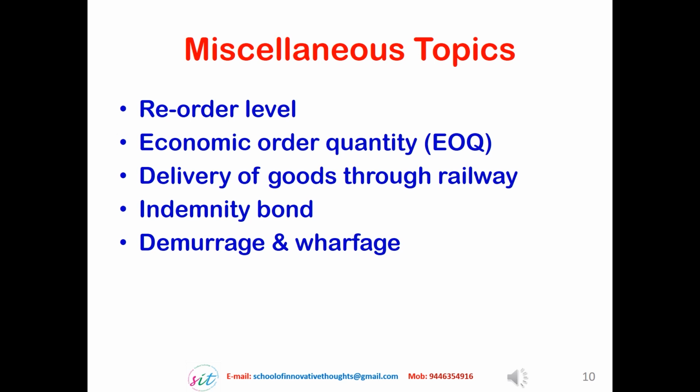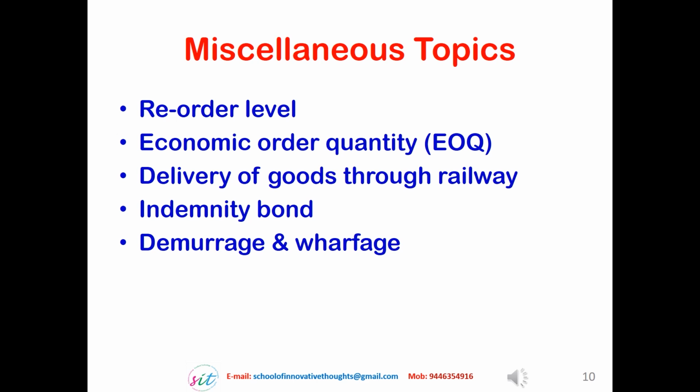An indemnity bond is not only given for taking items from a goods parcel service or a lorry parcel service. It is also used in many other cases where the responsibility rests with the person who is executing the bond. So an indemnity bond is a bond executed by the consignee stating that the items dispatched actually belong to them and no one else has any claim over the material.